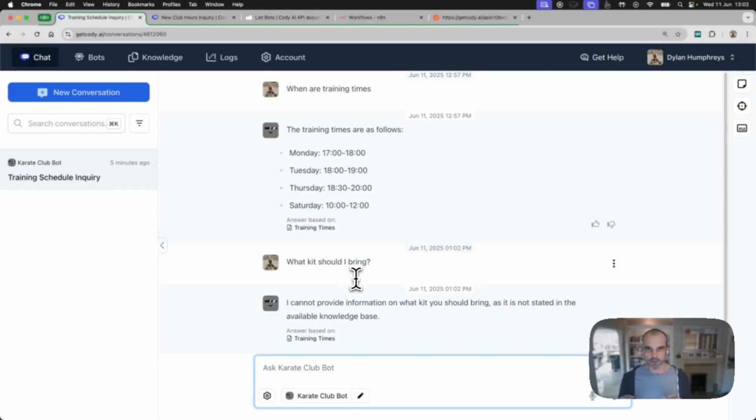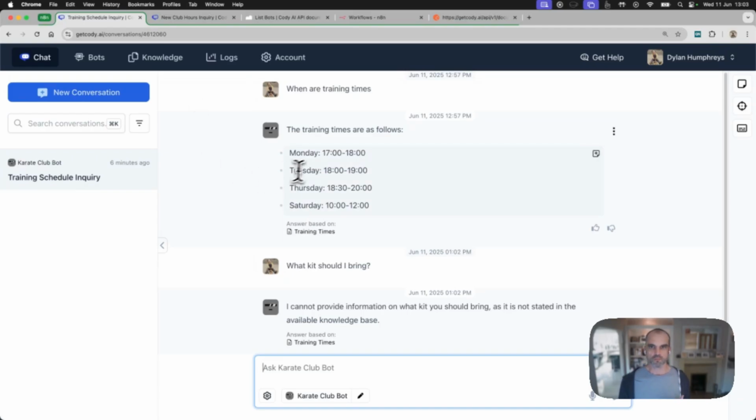Now, ordinarily, and for most bot platforms, the easiest way of doing this, okay, is to actually go into the bot and manually add that knowledge in. But that's a bit cumbersome. It's another step we have to do and it won't get done.